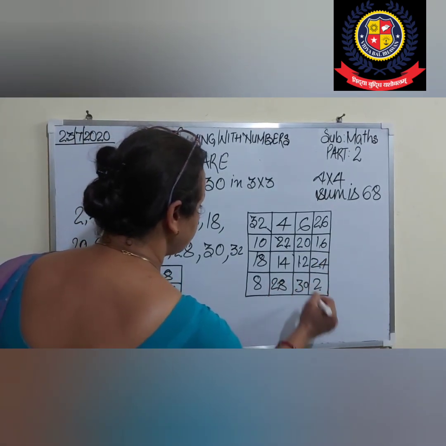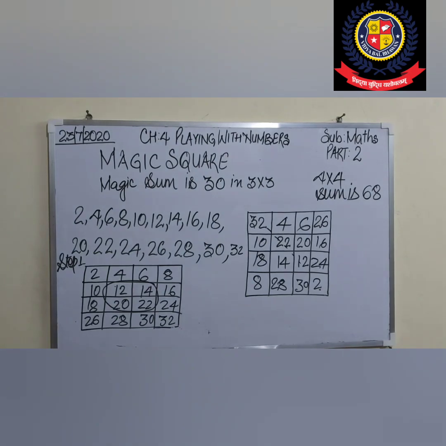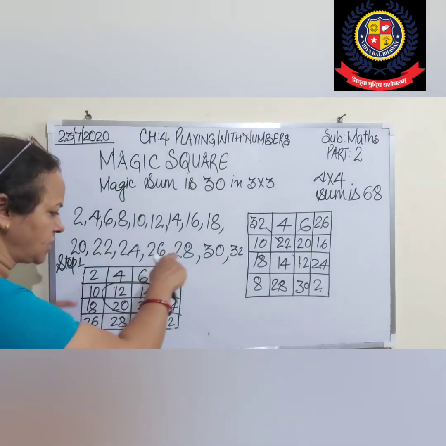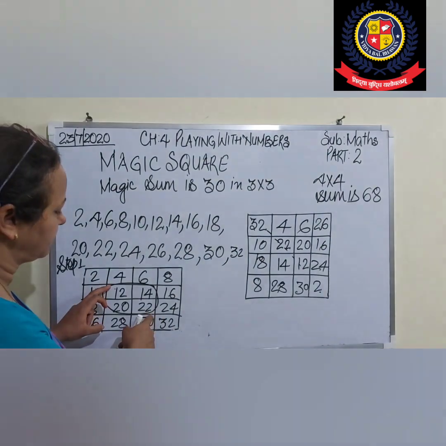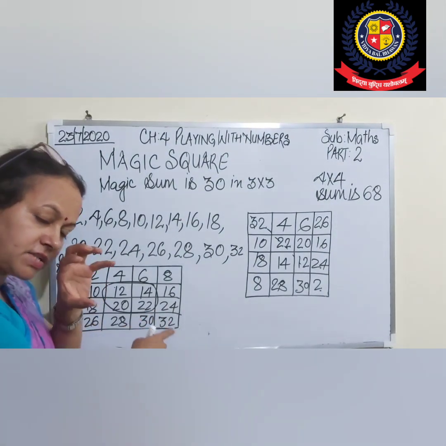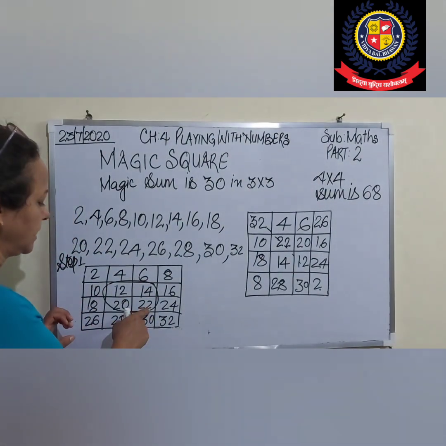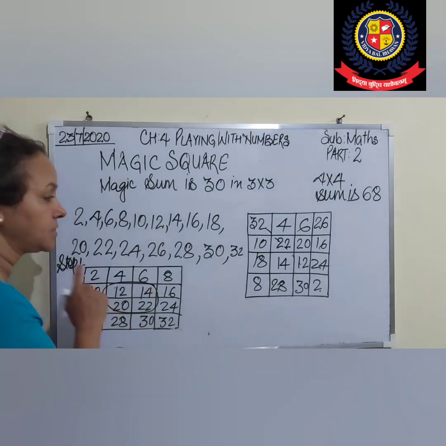Let's check whether the sum is 68 or not. You do nothing else. First of all, you arrange the numbers, and the first and the last opposite corners we check and interchange. Similarly, in between, in the central square box, 12 and 22 interchange, 14 and 20 interchange.